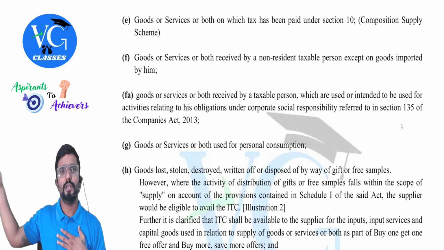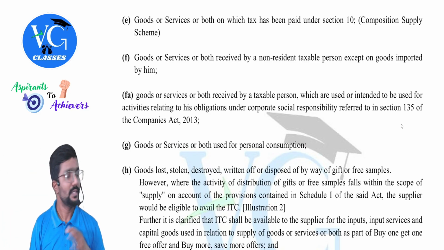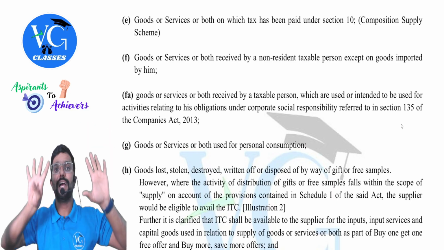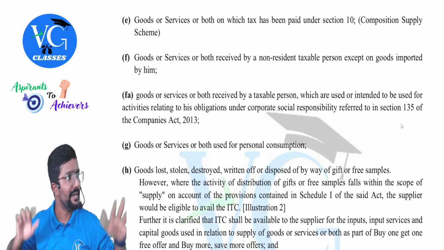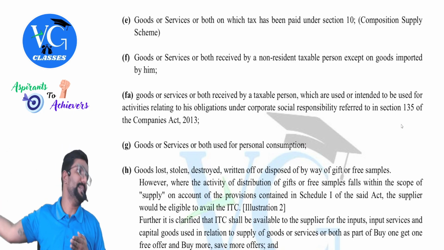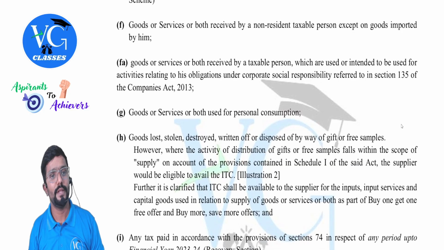Now, can my recipient go ahead and claim credit? No, he cannot. Same way, on my inward supply, I have paid tax at the normal rate as per section 9. Can I claim a credit of it? No. So that means a composition supplier cannot claim credit. He cannot also pass on the credit. We already learned it in section 10, guys. Next, F.